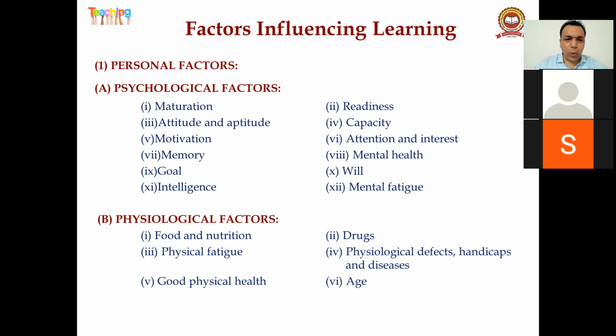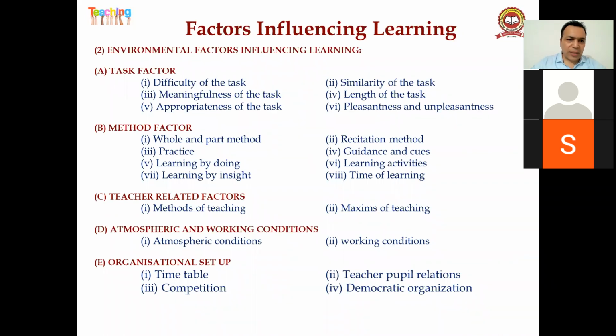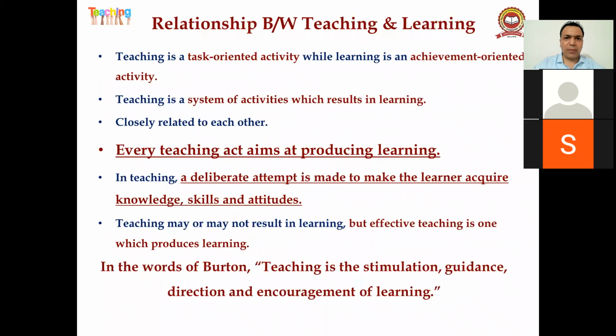Memory, mental health, goal, will, intelligence, mental fatigue. So you have to add good food to your diet, because it affects your learning also, right? Physiological factors: food and nutrition, drugs, physical fatigue, age, good physical health, physiological defects, handicap, and diseases. You have already done these. And some are task factors: method, teacher related, atmosphere and working conditions, organizational setup, right guys? So you have already done all these factors related to teaching and learning.